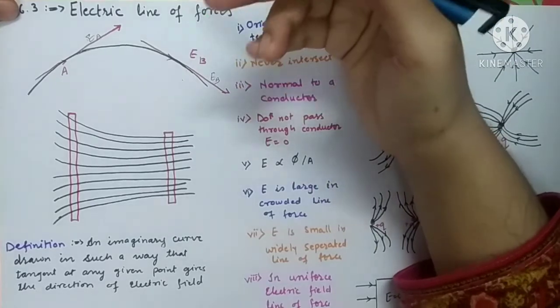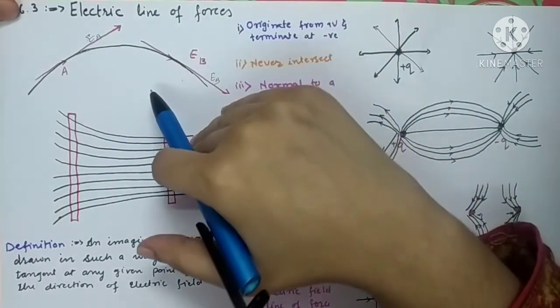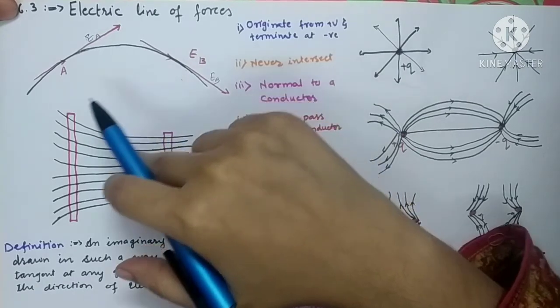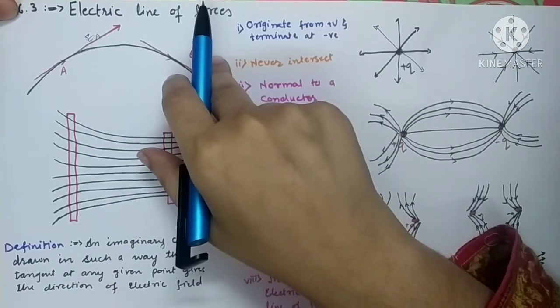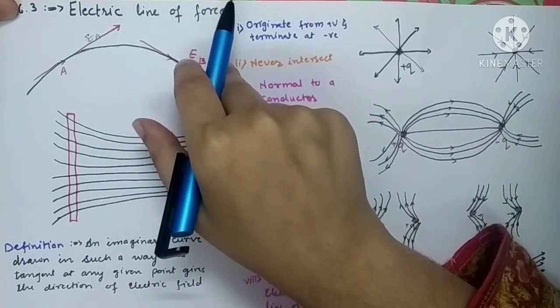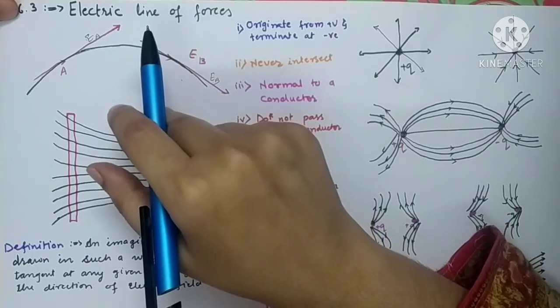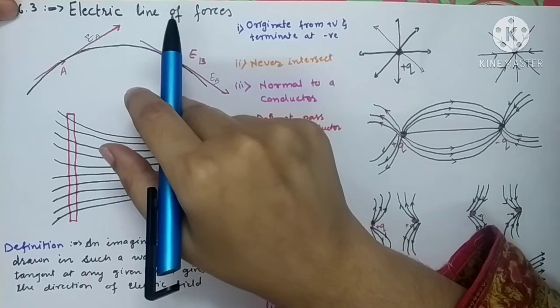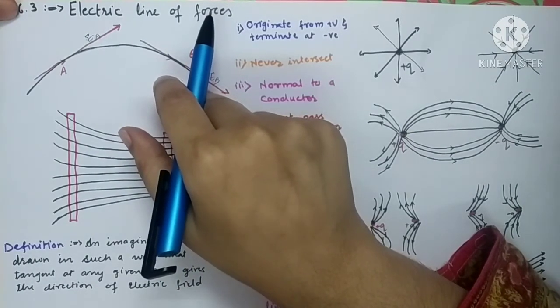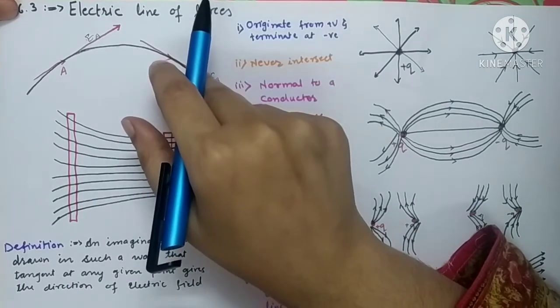So when we draw it on paper, we should say that it is an imaginary line, not exactly existing between the two charges. There is no such line developed between the two charges. It is nothing but the path followed by the charge whenever they are experiencing force of attraction or repulsion.